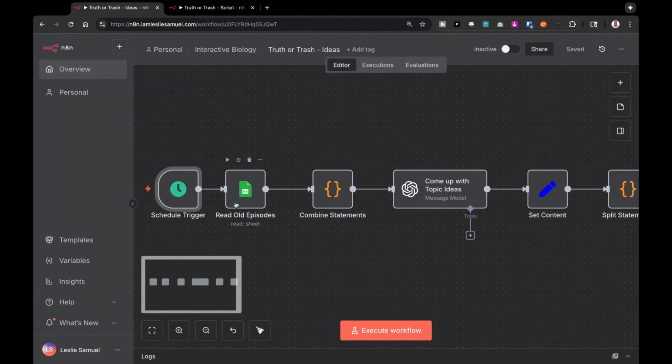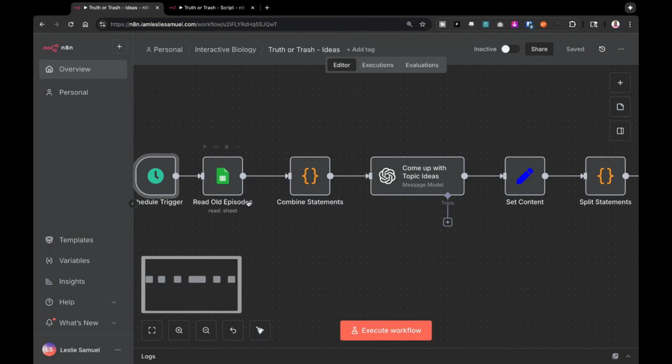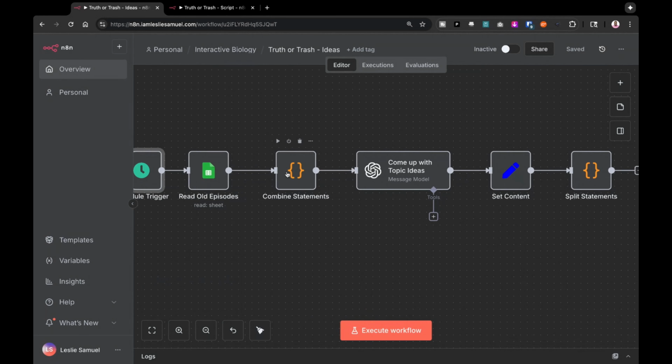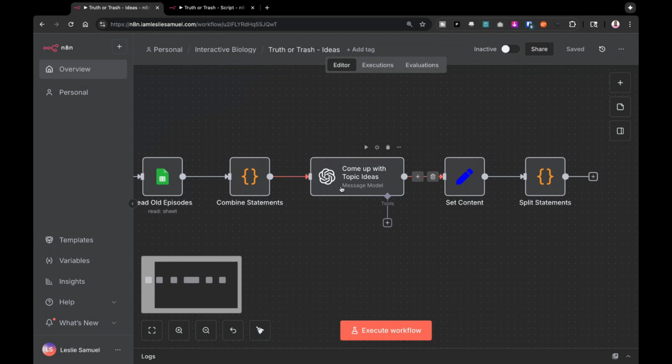Then what it's going to do is read a spreadsheet. This spreadsheet that I have in Google Sheets, in Google Drive, has all of the episodes that I've created. So every Monday, it's going to look at everything that I've created, combine all of the topics, and send it to ChatGPT. So this is a ChatGPT node here.